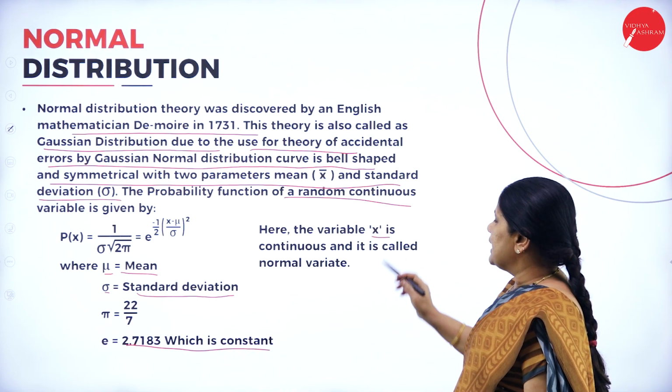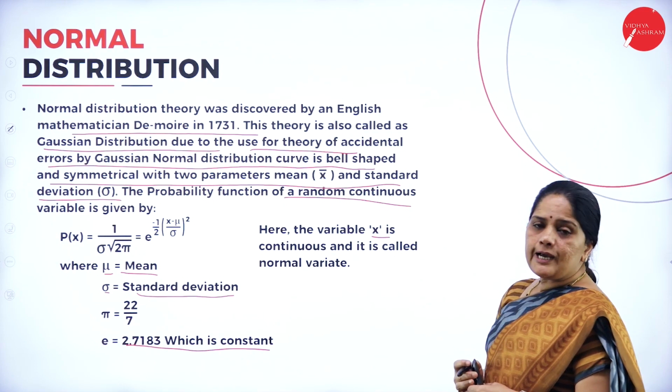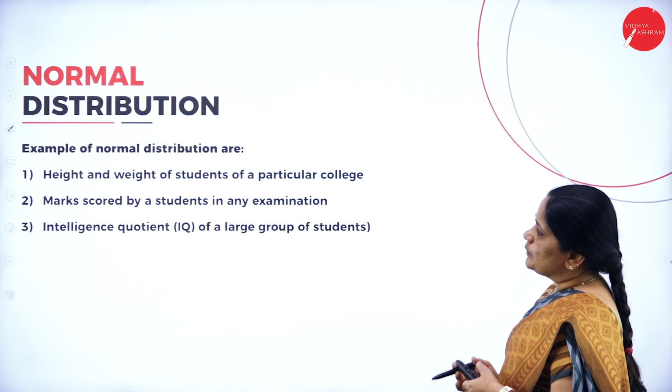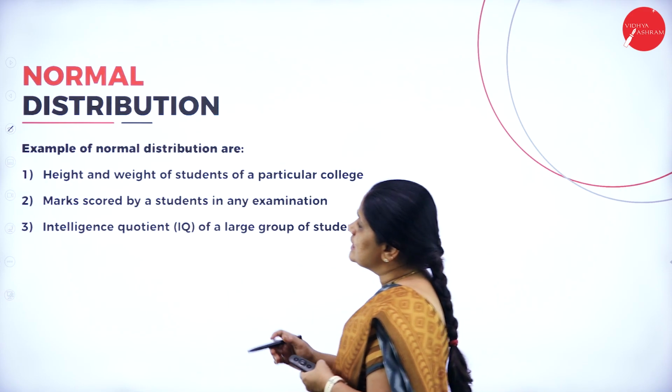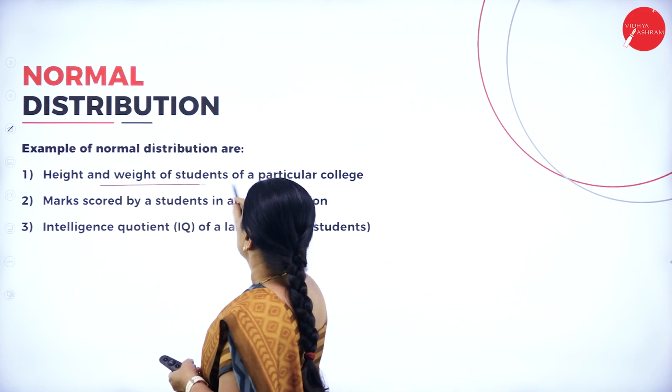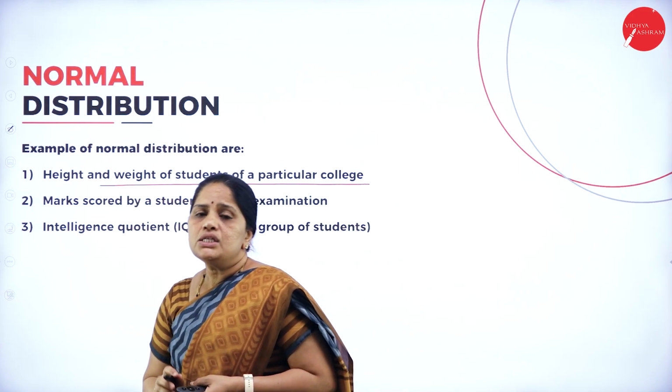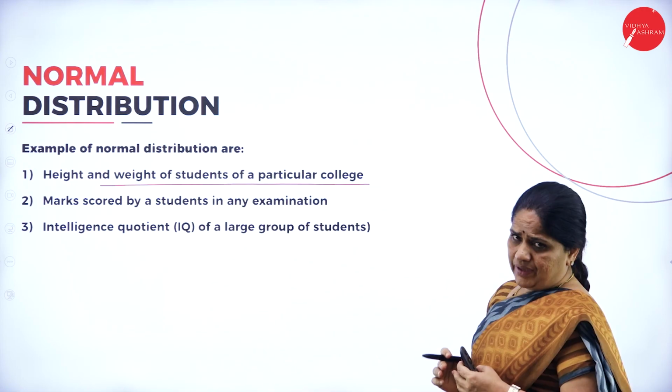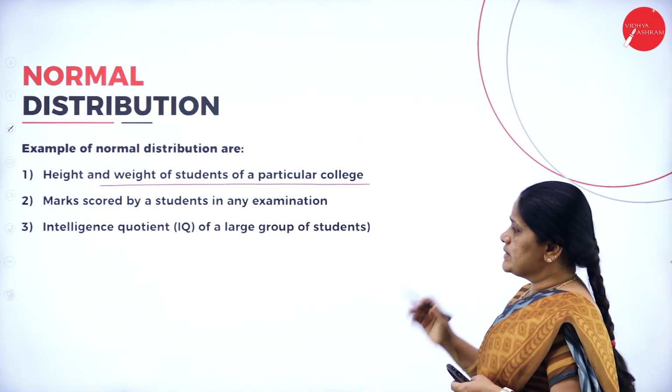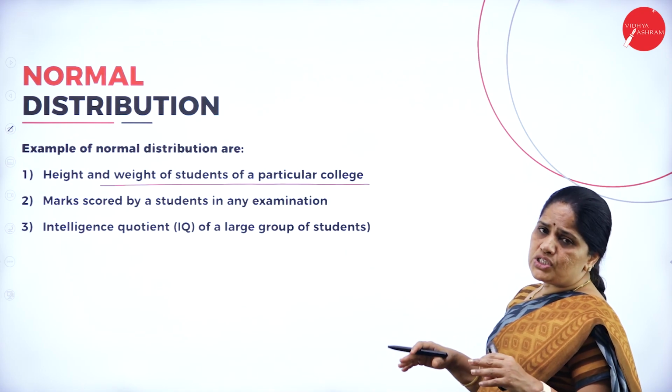Here the variable x is continuous and it is a normal variate. Examples of normal distribution are the height and weight of students of a particular college. So this normal distribution will be used under these circumstances, that is height and weight of the students.